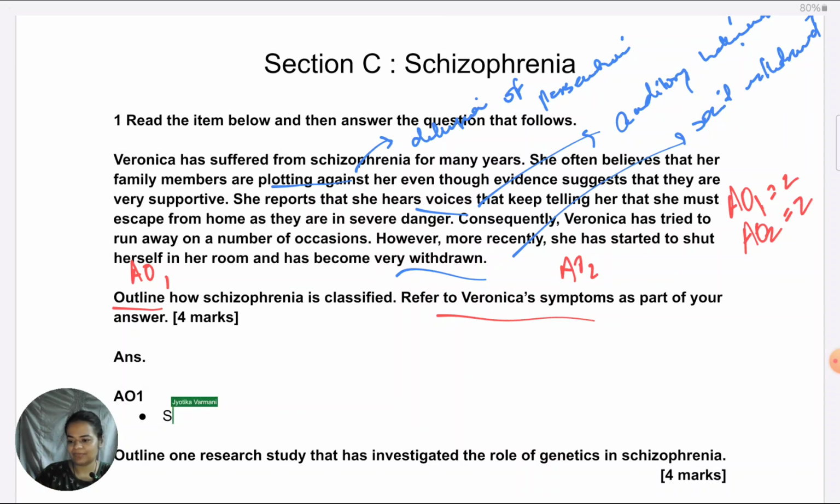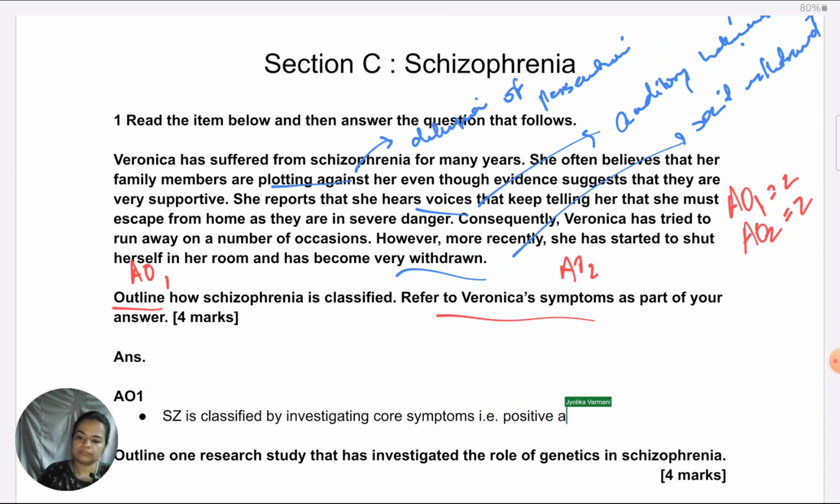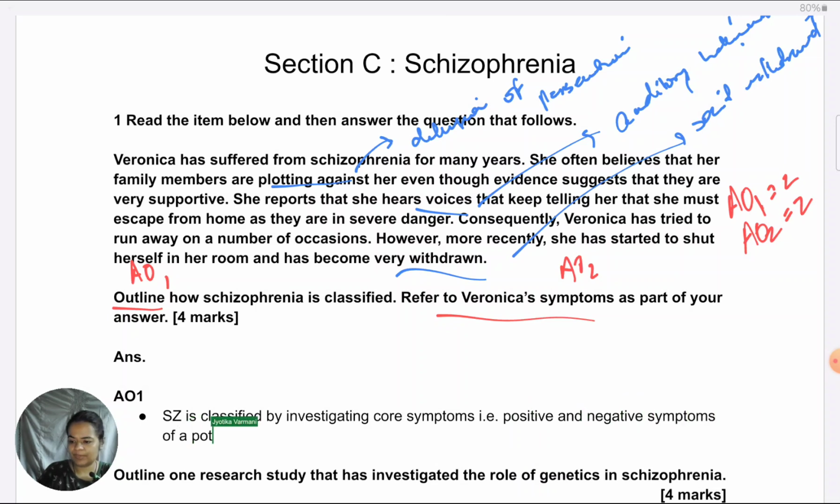Schizophrenia is classified by, we can say, investigating, or you could also say by clinically interviewing for core symptoms, that is positive and negative symptoms, of a potential patient, and then validating it against the criteria given in the ICD or DSM.